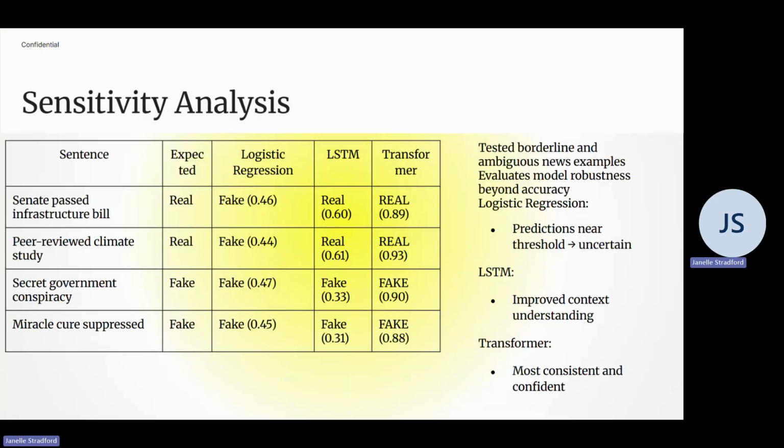Sensitivity analysis. This slide shows the results of a sensitivity analysis using borderline and ambiguous examples. While the previous results focused on general performance, this analysis evaluates how well the model handles more challenging cases. Logistic regression often produced probabilities near the threshold, indicating uncertainty. The LSTM model improved performance by capturing context, while the transformer model was the most robust, providing consistent and high confidence predictions across all examples. This demonstrates the importance of evaluating models beyond standard accuracy metrics.